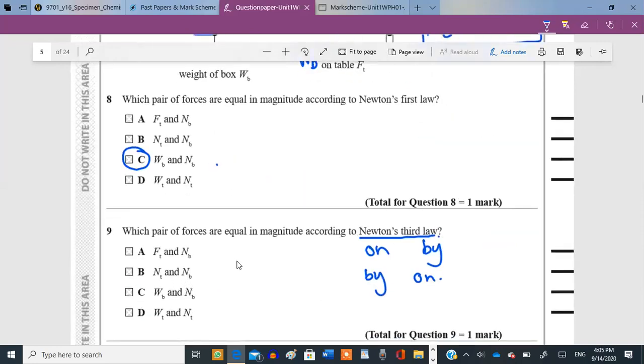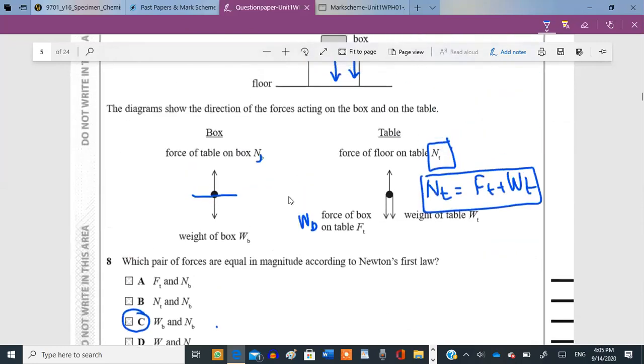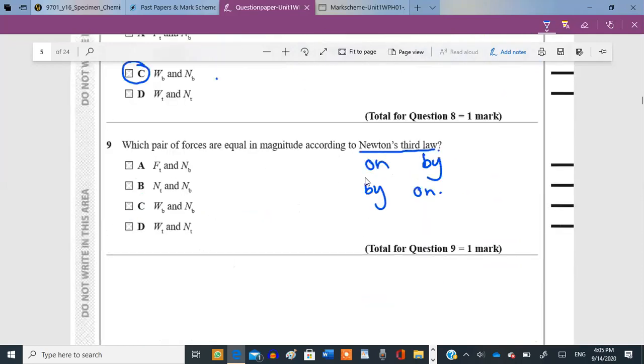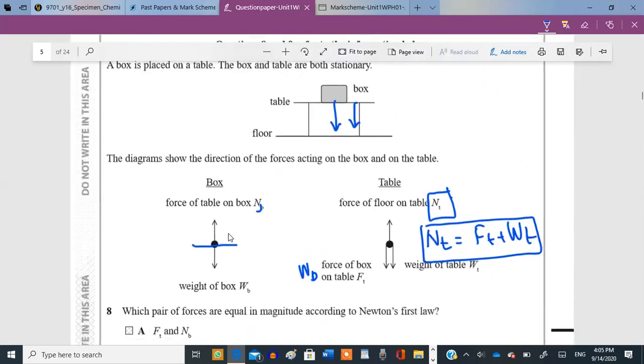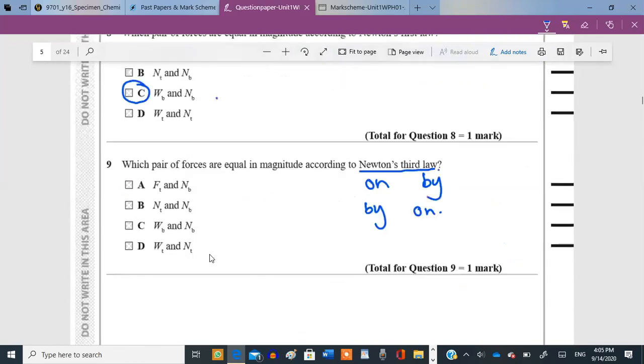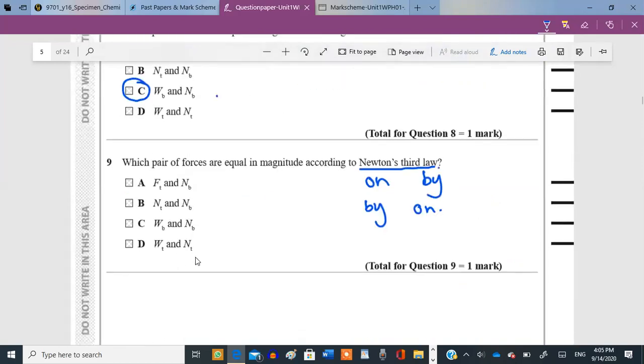Option B says NT and NB. NB is the force of the table on the box and NT is the force of the floor on the table. Again, the objects are different. Again, that's not the answer. WB and NB. Now, these are the two forces on the same object, not by two different objects. So, again, and WT and NT, let's look at them.